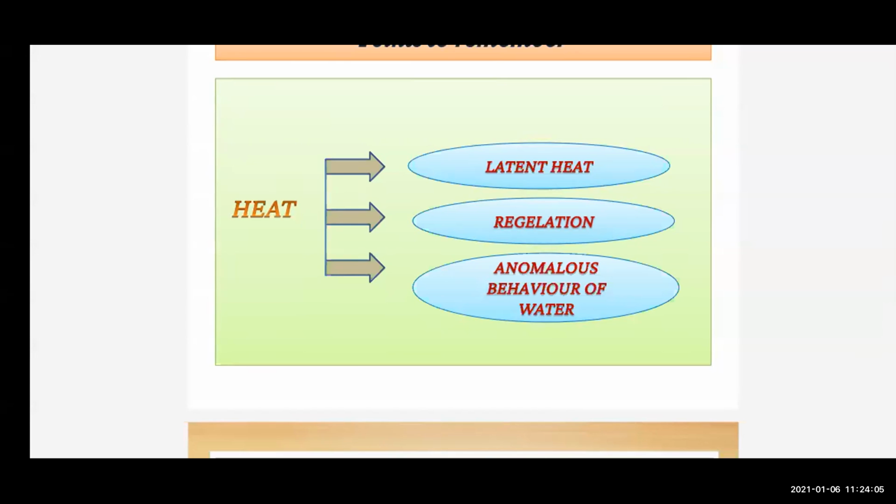Then we have seen the next definition, that is regelation. So what is regelation? The phenomenon in which the ice converts to liquid due to applied pressure and then reconverts to ice once the pressure is removed is called regelation. At last, we have seen the definition of anomalous behavior of water. That is the behavior of water between its temperature from 0 degrees Celsius to 4 degrees Celsius is called anomalous behavior of water. And we have seen the two activities.